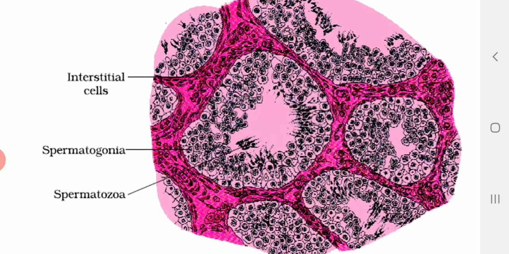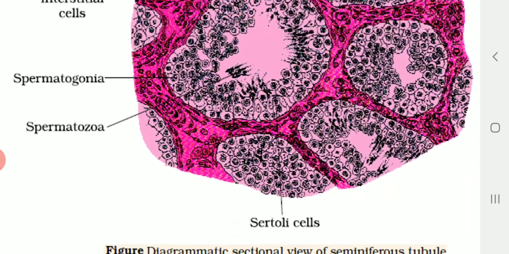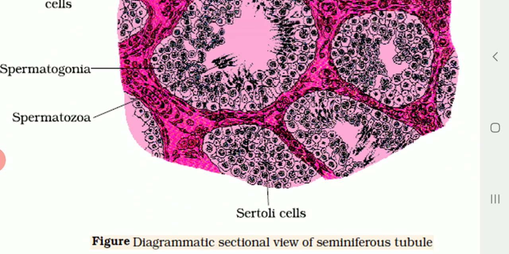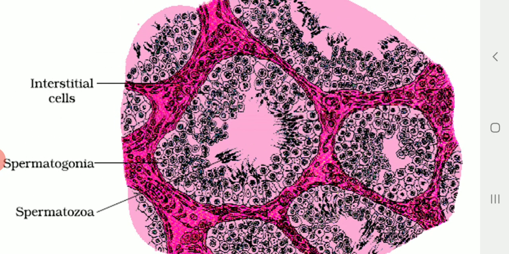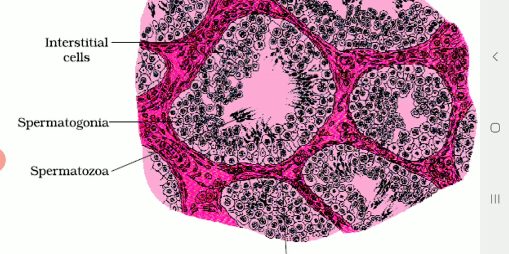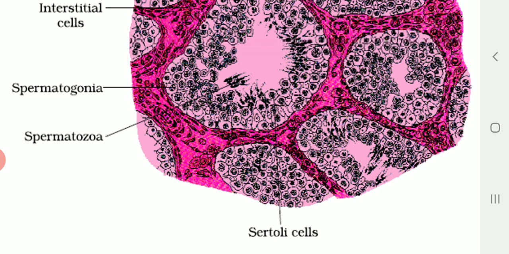You can see inside, right? So you can see on the left side we got spermatogonia, right? And also we have got some other cells called Sertoli cells. What are the cells called? Sertoli cells. So we have got two types of cells. Each seminiferous tubule is lined by two types of cells. One is called spermatogonia or male germ cells, of course, which are diploid, having a ploidy of 2n, and the Sertoli cells.